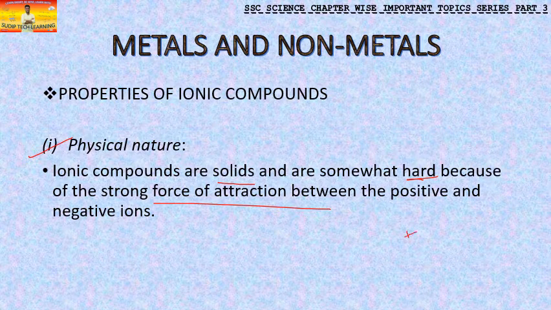We already know that when positive and negative things come together, they show attraction. Because of this attraction, they are very close to each other, and since they are close to each other, they become hard and solid. So a question can come as a give-reason question, asking you why ionic compounds are solid or why they are hard.